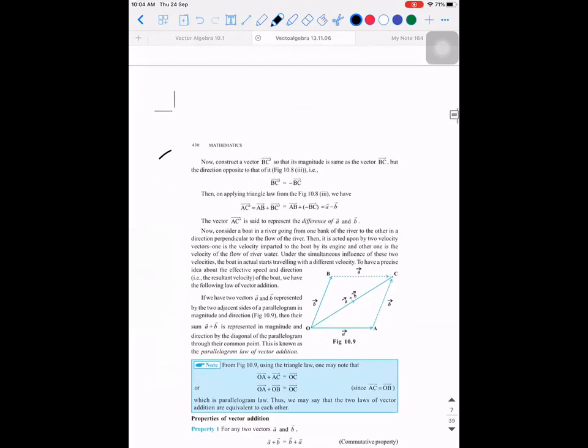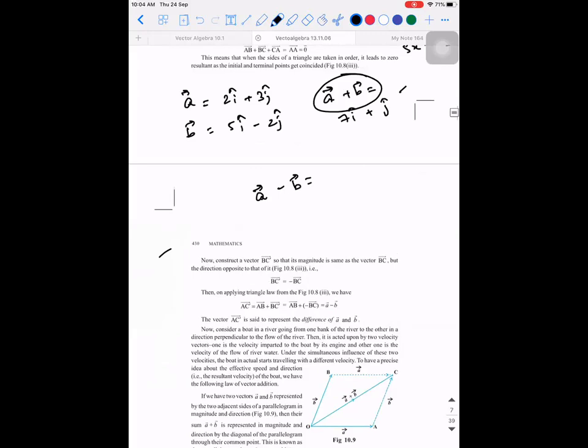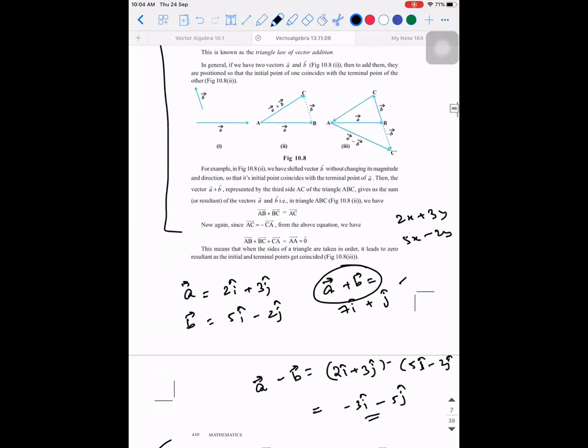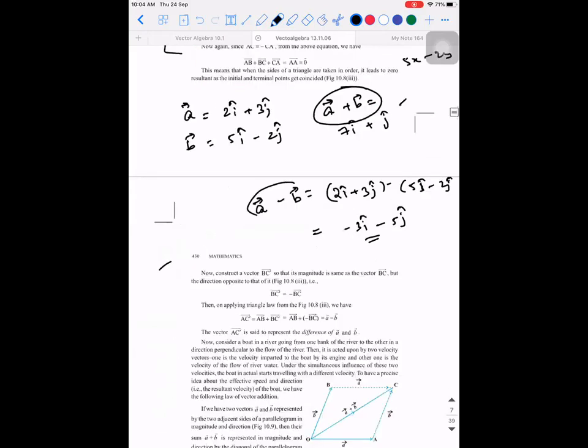Similarly, if I ask you to subtract them, what will you do? Just 2i cap plus 3j cap minus 5i cap minus 2j cap. So minus 3i cap minus 5j cap. This is the subtraction of vectors. Okay. So what they would have explained is subtraction is the reverse process of addition, is what they will say.